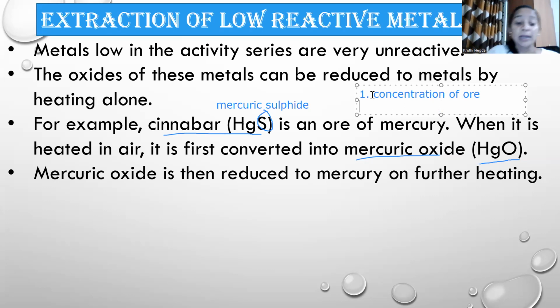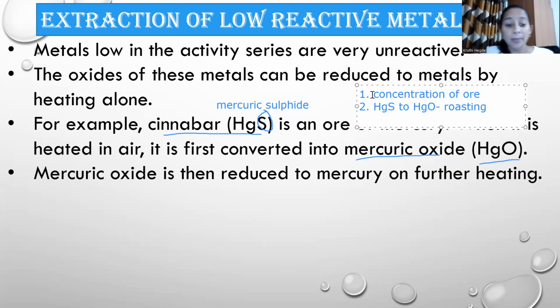Second step is we need to convert HgS to HgO, which is done by a process called roasting. We'll discuss it shortly.